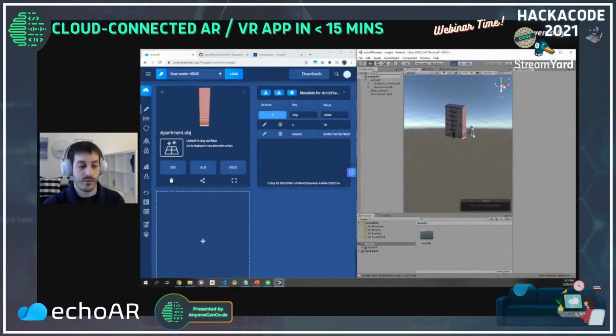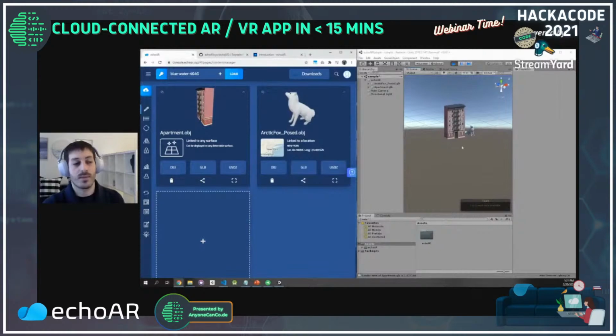The building is still rotating. The Fox is 10 feet away. So what we have here is what we call a stateful content management system, basically remembering the state of your application and saving it to the cloud. But now what happens if I want to do any modifications?